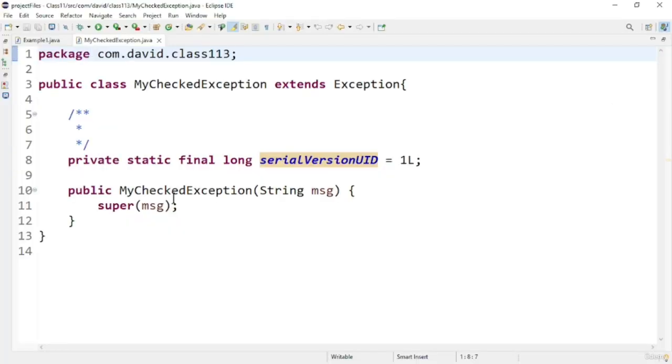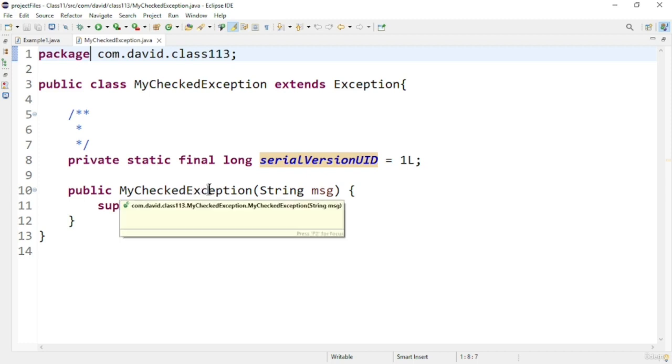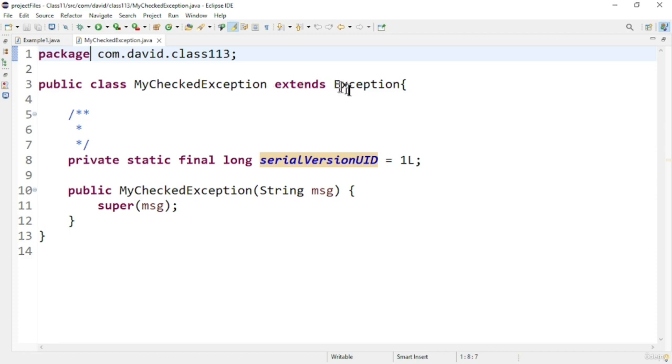Now in this program, let us see how we can create a custom checked exception. Here you can see this is the exception class, MyCheckedException class. In this class, I am extending the Exception class, and following that, I have declared a serialVersionUID field in the class because this class needs to be serialized. We will talk about serialization when the serialization lecture comes. For now, let us leave that. It is done so that no warnings come in our program.